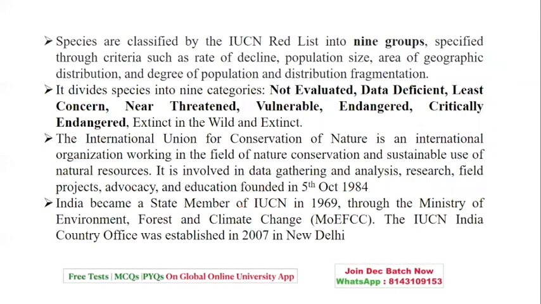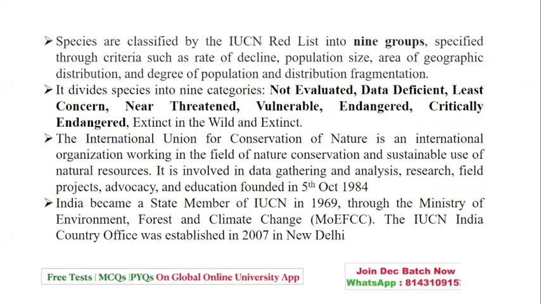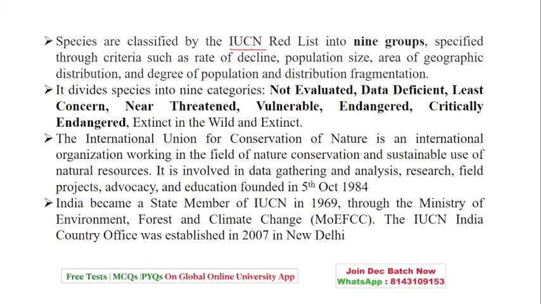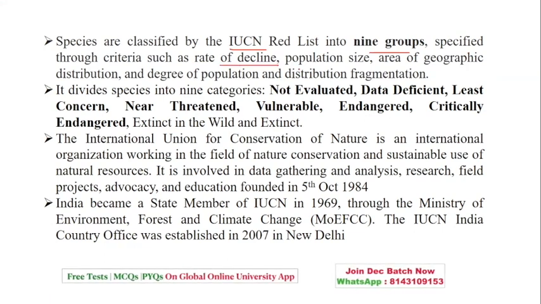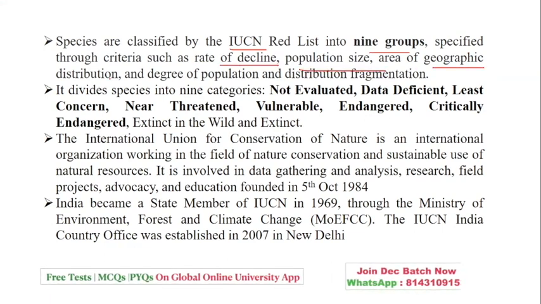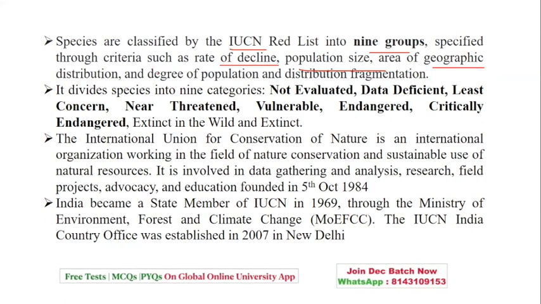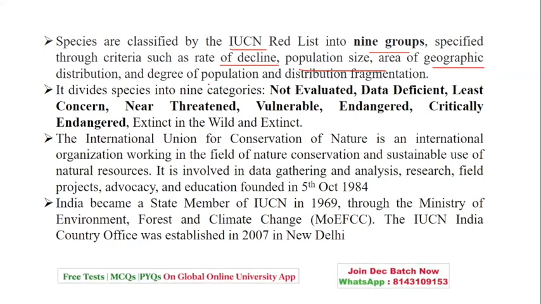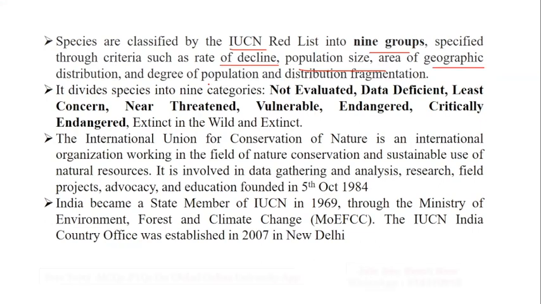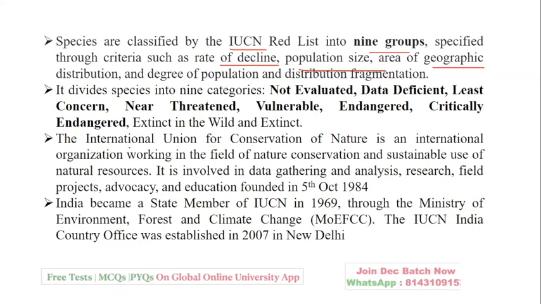Coming to the specific species, which are classified under the IUCN Red List, which has 9 groups. So what are they? That is the rate of declination, population, geographical distribution. You also call them the degree of population or distribution fragmentation. These are divided into 9 categories, which are highlighted for your benefit.